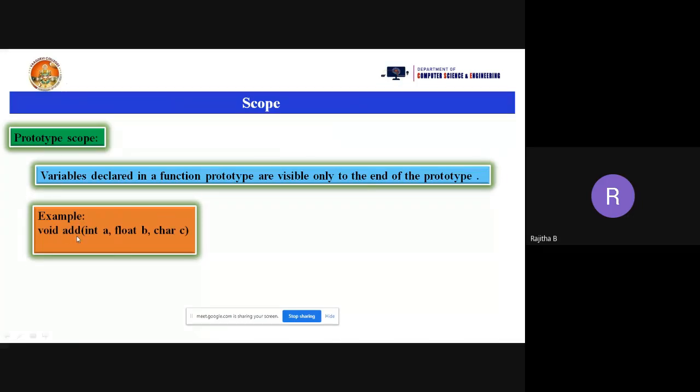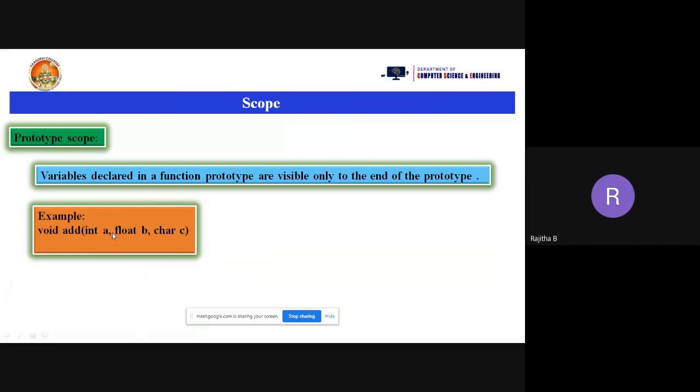I'm taking the function name and the return type of the function is void. And I'm taking the parameters here. These are the formal parameters, when you are taking the function definition. So what are the parameters here? Int A, float B and char C. I'm taking three parameters and three different data types, that is int, float and character. Now we can use these A, B, C formal parameters within this add function only, not outside of this particular function.